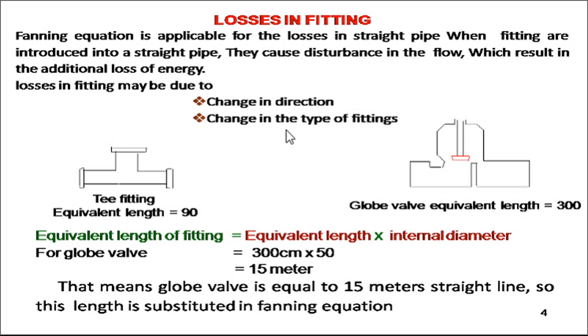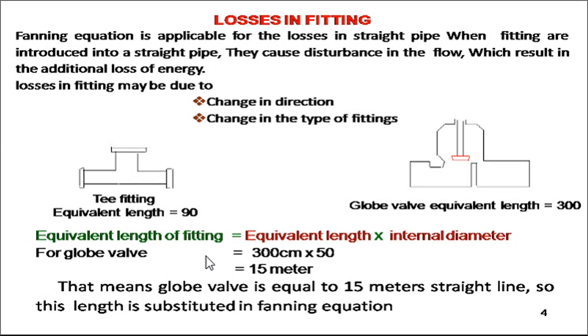Then we apply that equation to account for the energy loss. Taking two examples of pipes, for a T fitting the equivalent length is, say, 90 centimeter. Here is another example, where one shape of pipe is given when the fluid is partially allowed on one side and more than 75% is allowed on either side, and say the length of the pipe is 300 centimeter.